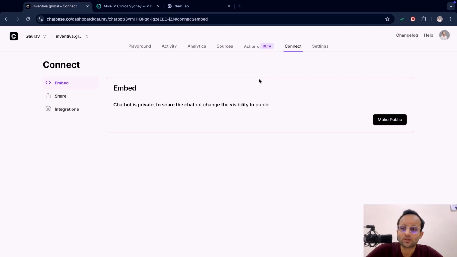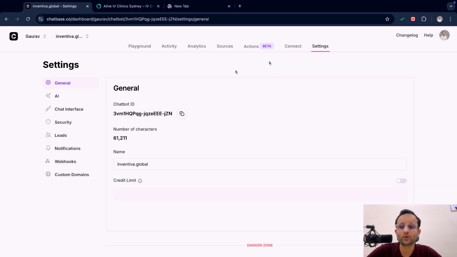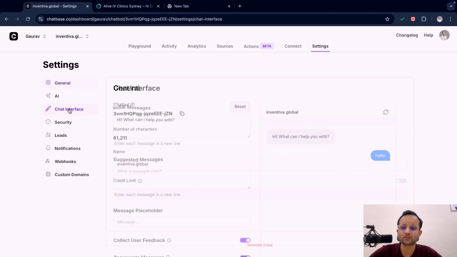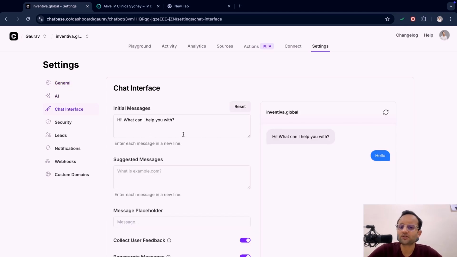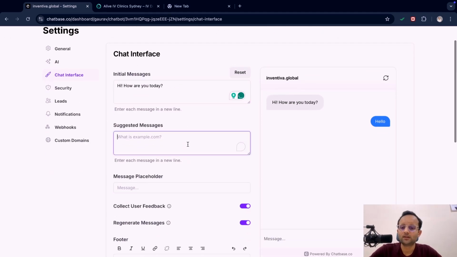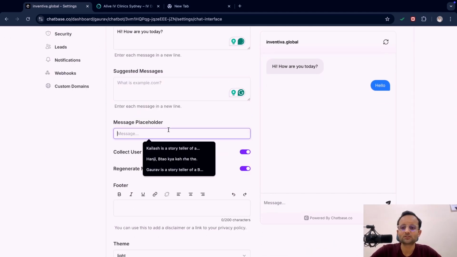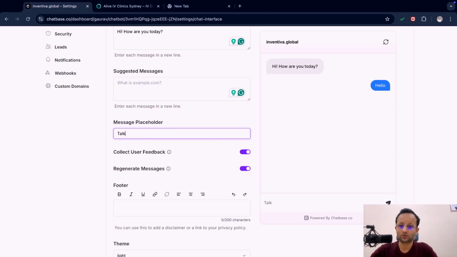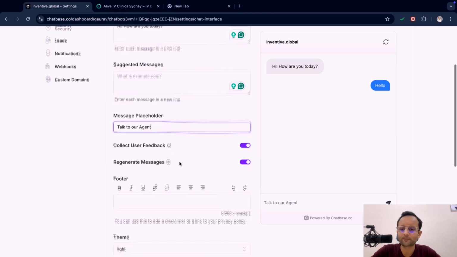We have multiple options to connect, and before that we can set its UI. Here you can see the chat interface. In the chat interface you can write the first message, like, hey, how are you today. Then there is the suggested message, or the message placeholder, like talk to our agent. Whatever you write in the placeholder will be shown here.